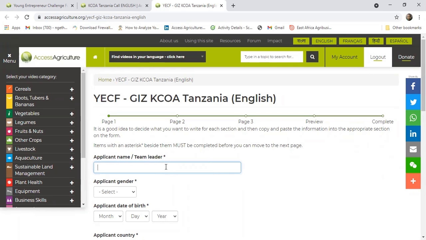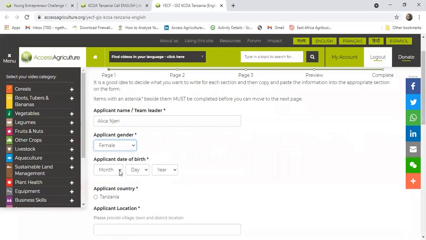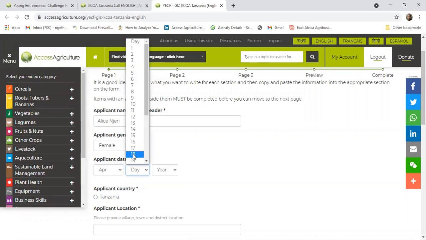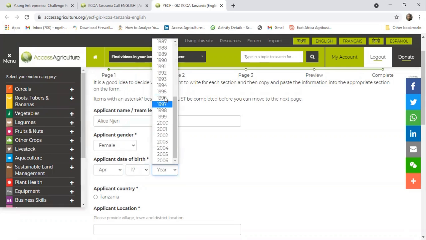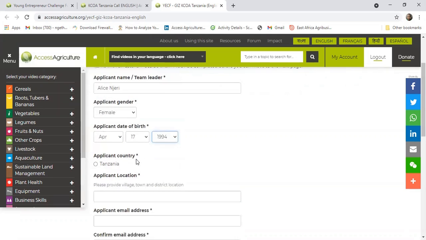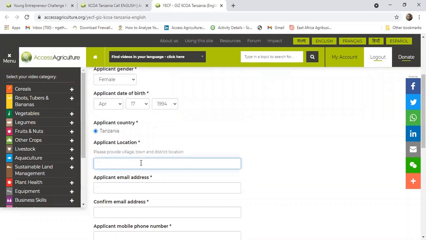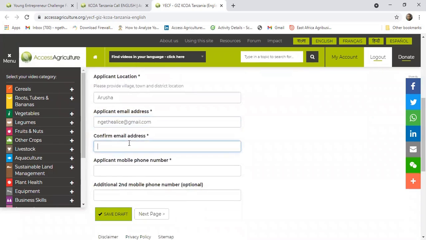So in this case, I'll just enter my names. Gender is female, date of birth, I'm a resident of Tanzania, location, email address, you confirm your email again, mobile number, an additional mobile number if you have.